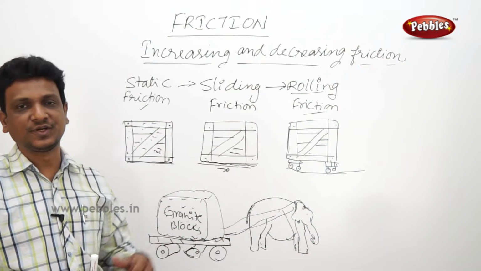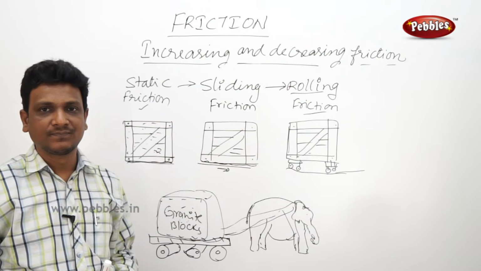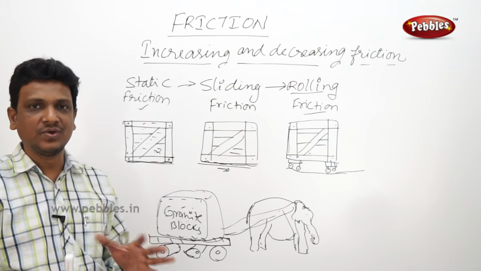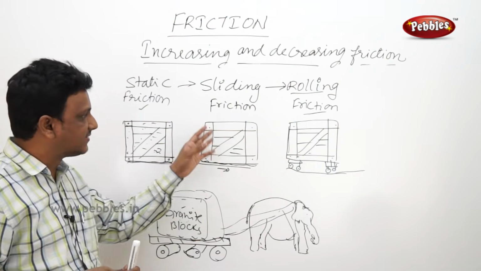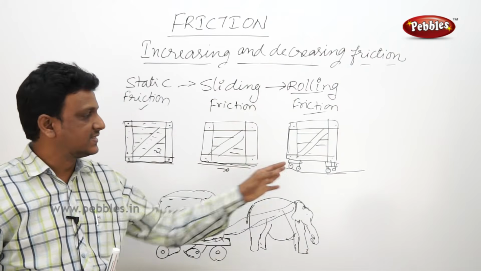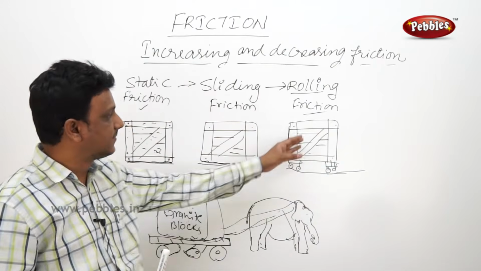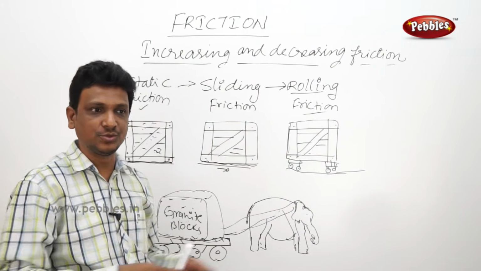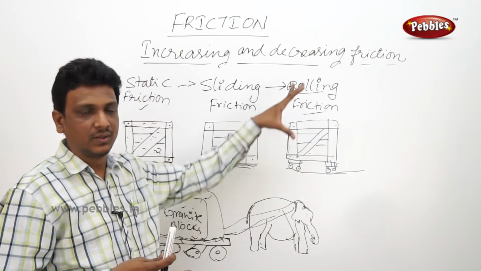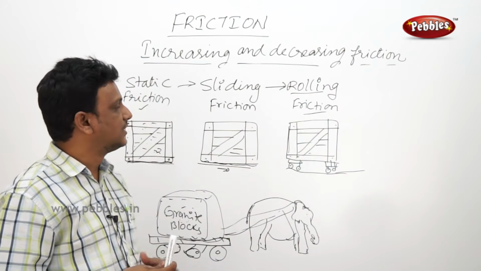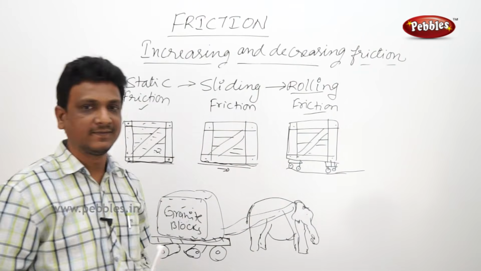So we can change one type of friction to another type with some arrangements. By that, we can go for the option which has less friction. You can either drag the box like this, or you can arrange some wheels. But which is beneficial? This is the beneficial case. Because of the wheels, you can easily drag it. The box is not getting spoiled. So here we are applying the wheels. The friction found between the wheels and the road is called rolling friction.